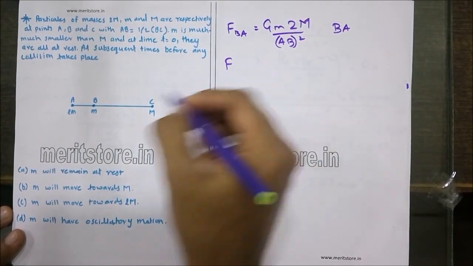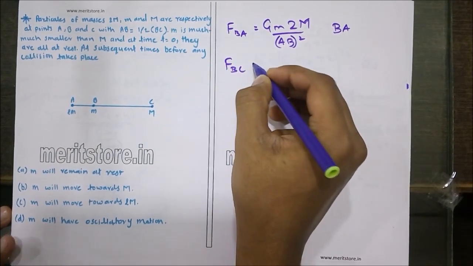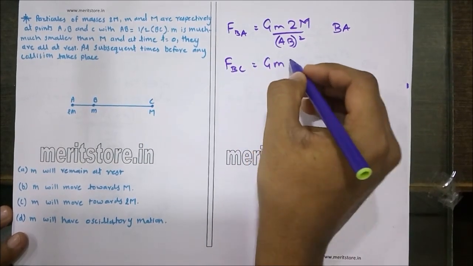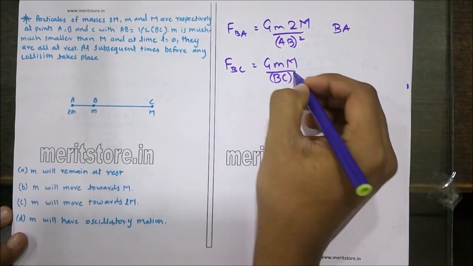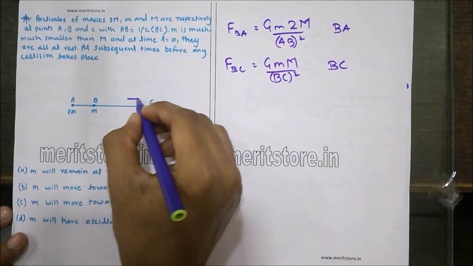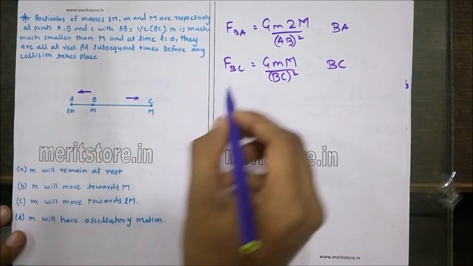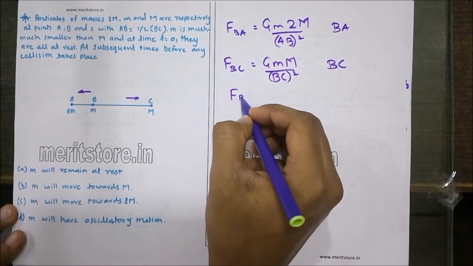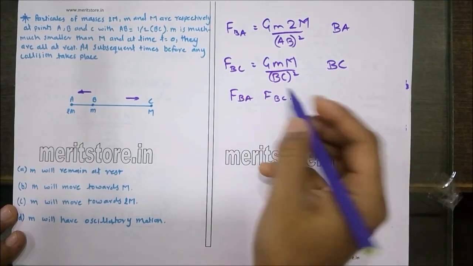Similarly, the force on B due to point C is given by G times m into capital M upon BC squared, and this is along B to C. Now as we can see, FBA and FBC are in opposite directions.